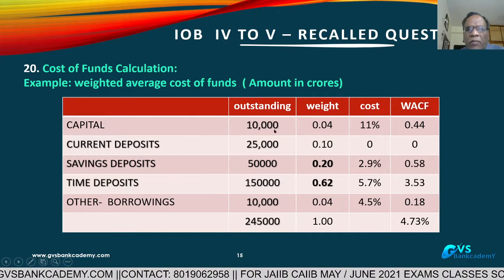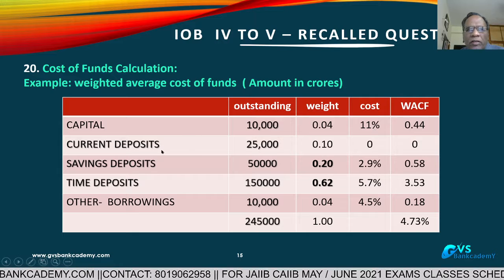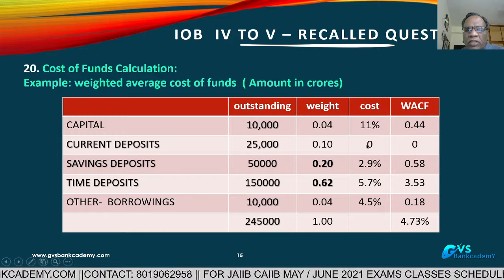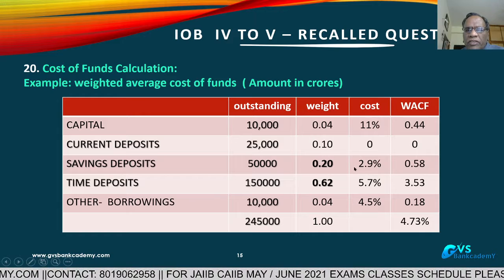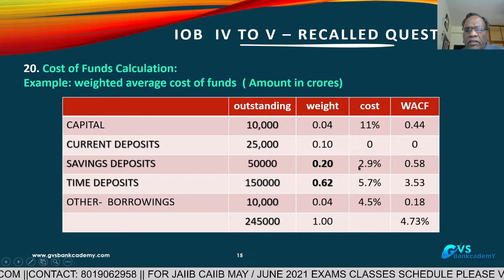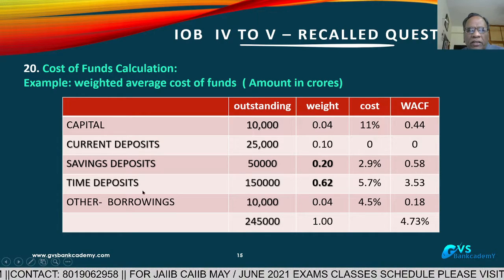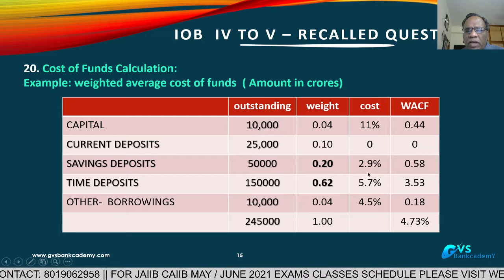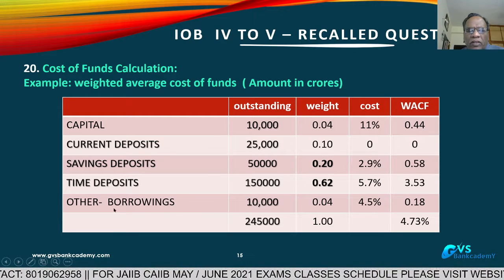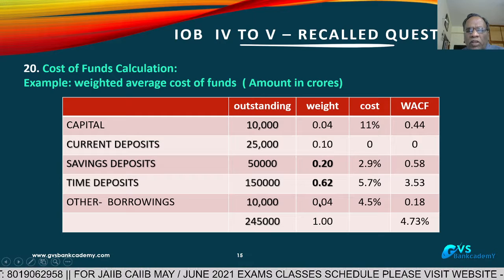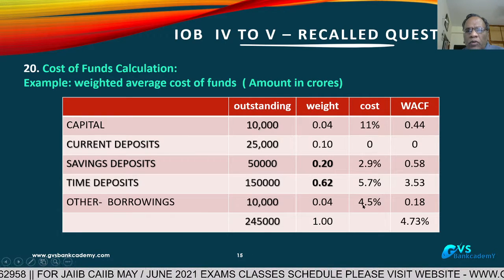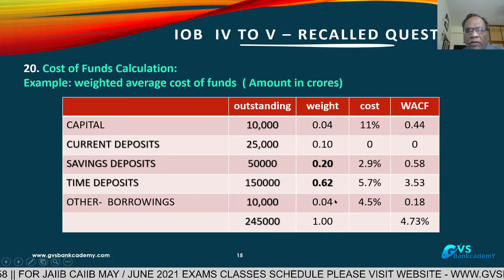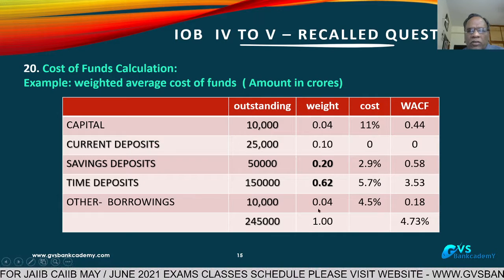Cost of capital of the bank 11%. Current deposits 0, because we are not paying anything. Average cost of savings is 2.9, a market average I have taken. Time deposits on an average for all banks 5.7. Market borrowings are around the repo and marginal standing facility rates, around 4 to 4.5. I have taken 4.5 for the other market borrowings.